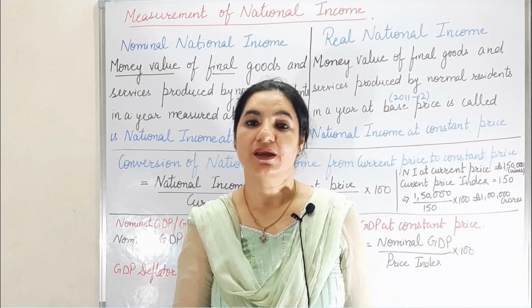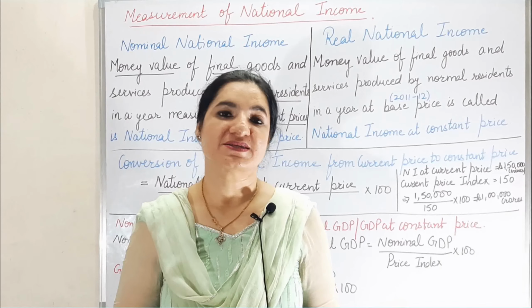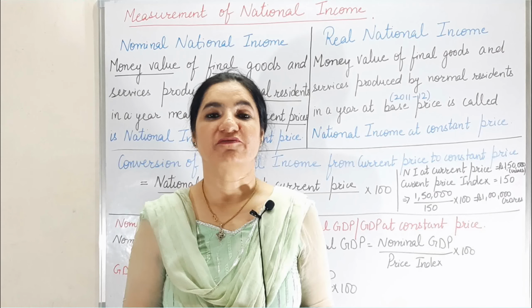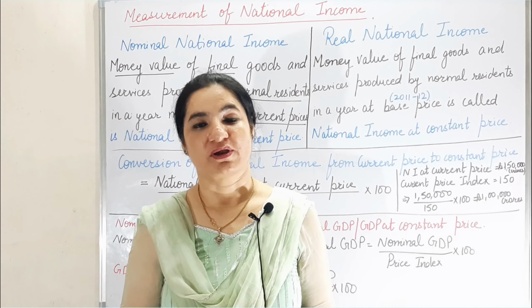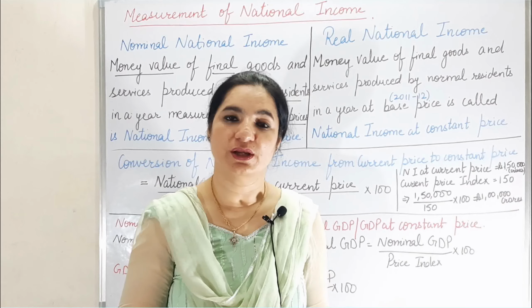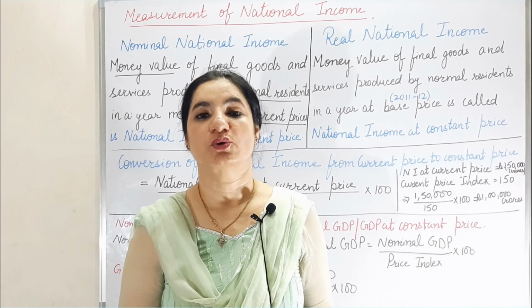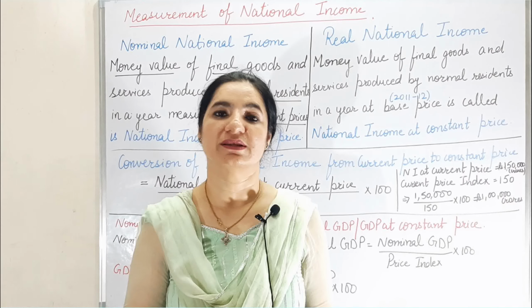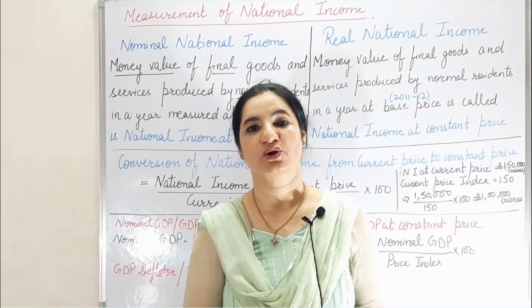So there should be a proper balance between these two, such that the rate of population growth is lower and the rate of GDP growth is higher. Then only the per head availability of goods and services will be more in the economy.